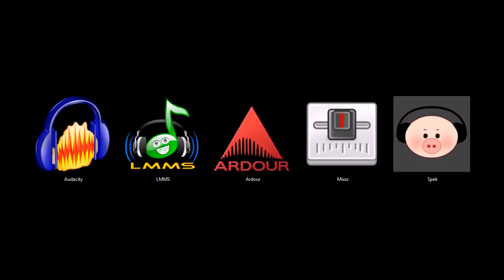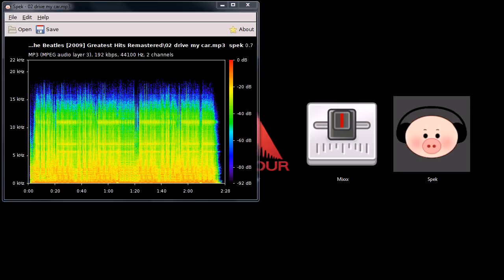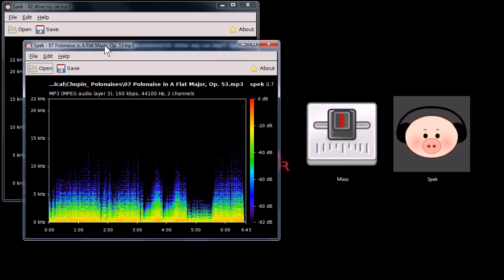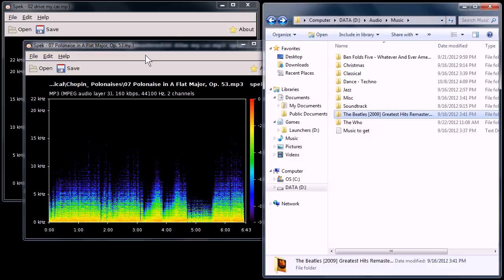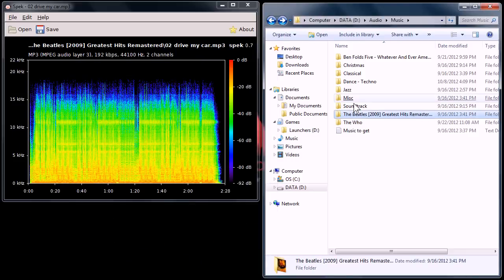Anyway, Spec is this last one I want to show you. Spec is a spectrogram analyzer for MP3 and a couple different audio formats of audio files. It visually represents the quality of an audio file, is what I use it for anyway.